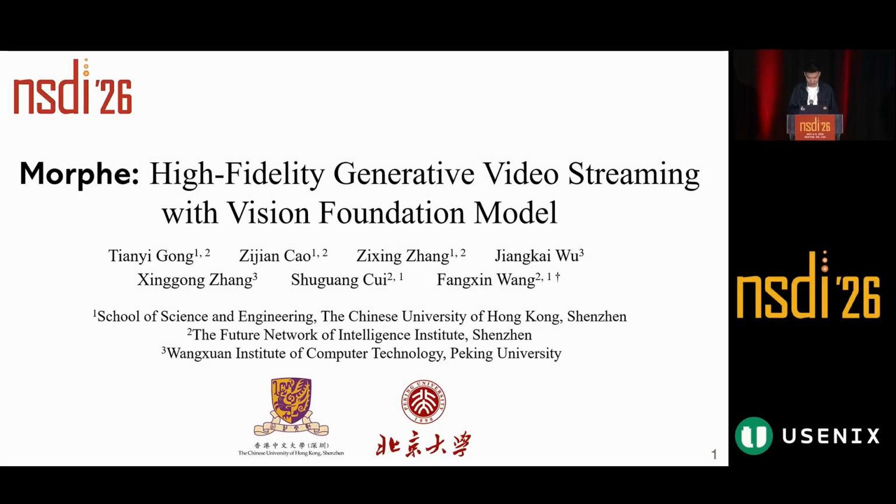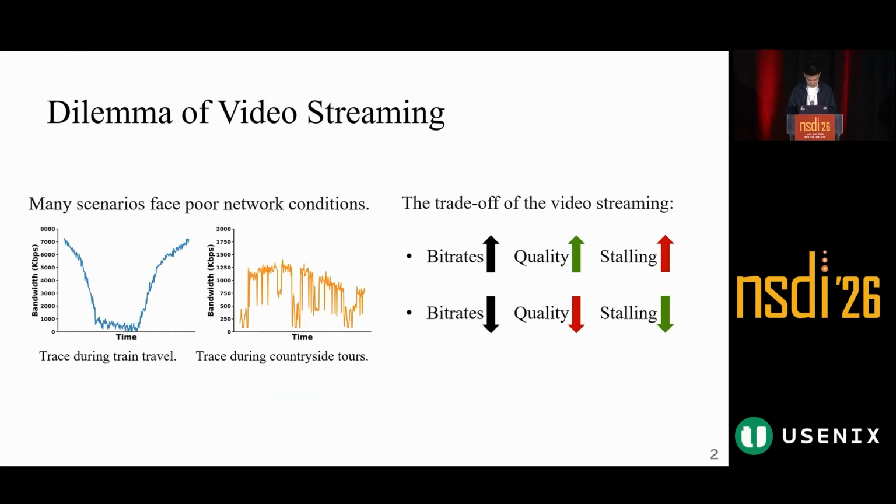Today we will talk about our paper Morphe, a high-fidelity generative model for video streaming with a vision foundation model. Let's start with the problem in recent video streaming. In many scenarios, bandwidth is unstable. For example, when users are on a train or self-driving through the countryside, the network can drop very quickly. Video streaming has a hard balance.